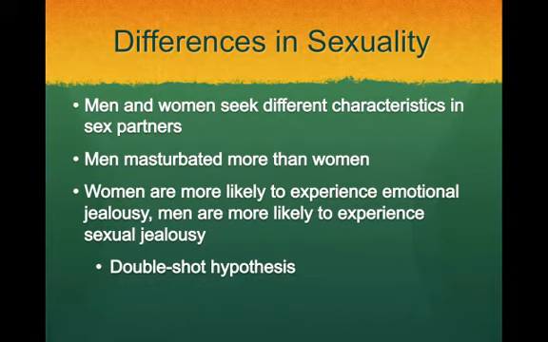And you should be thinking that since it's done over 50 different nations, this is more of an evolutionary nod, right? Because it's showing that it's not just something socialized in our culture, that this seems to be universal. So what are some of these differences? Well, women tend to be attracted to older partners and men tend to be attracted to younger partners across the 50 nations, or a majority of them.